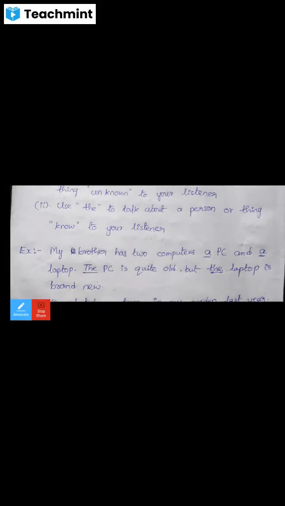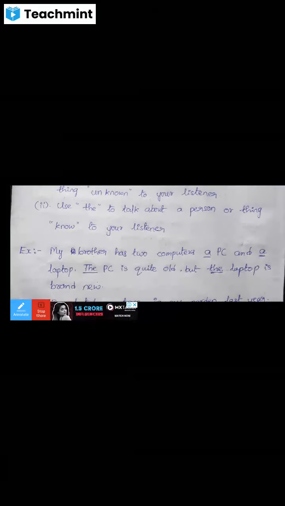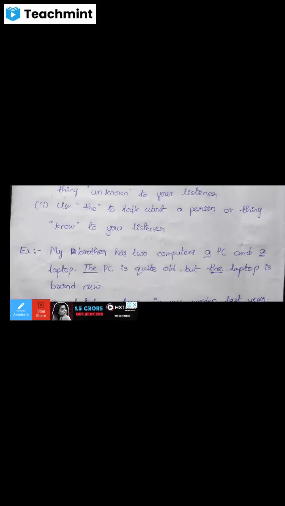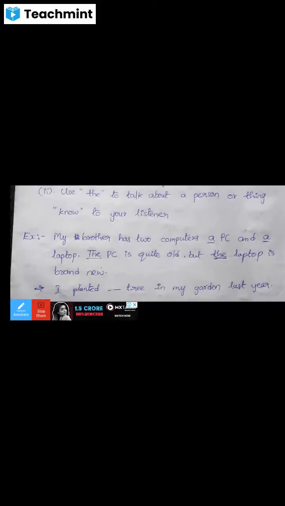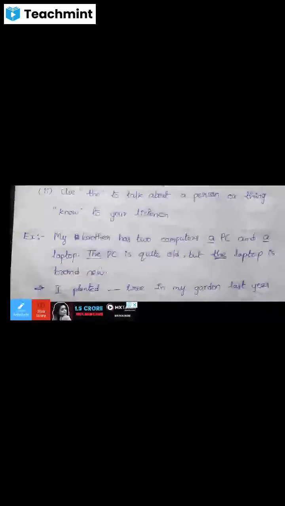that begins with a consonant sound, that's why we can use a. And laptop, the word begins with a consonant sound, that's why we can use a. So use a or an to talk about a person or thing unknown to the listener.